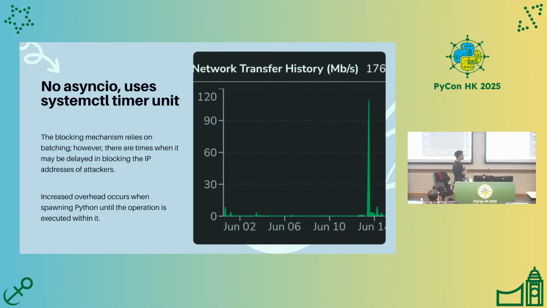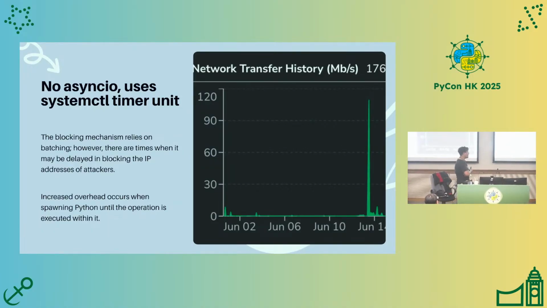Because the blocking mechanism relies on batching requests to get all attack IP addresses from S3 and the SafeLine API, when the time condition of the systemctl timer unit is not matched, it will only block the attack at the user level from SafeLine API, because it will not collect all the IP addresses when there is no systemctl timer unit match.